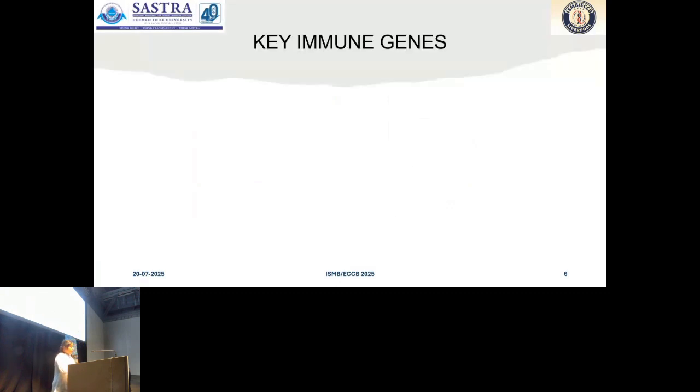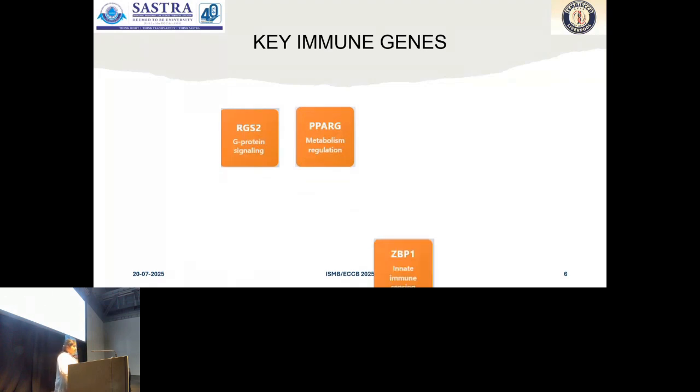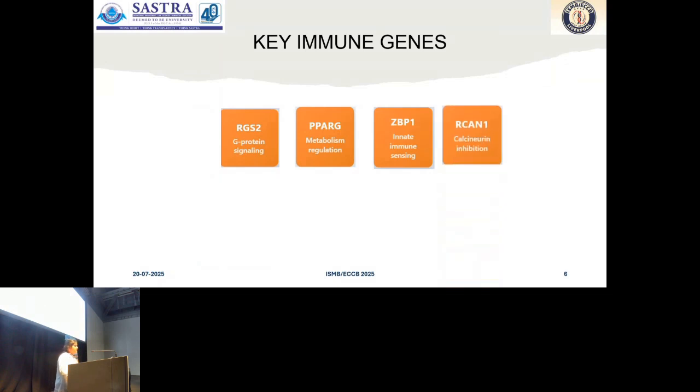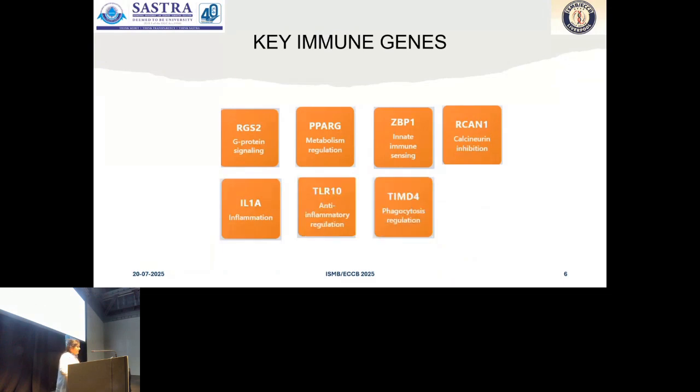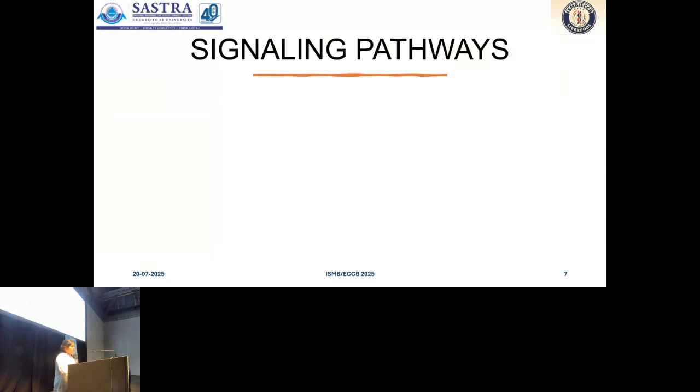From here, we found the key immune genes from the 28 significant genes. The first is RGS2, which is involved in G protein signaling, and PPARG, which is involved in metabolism regulation. ZBP1 is involved in innate immune signaling sensing, RCAN1 is a calcineurin inhibitor, IL-1A is involved in inflammation, TLR10 in anti-inflammatory regulation, TAMD4 in phagocytosis regulation, and SBAGS is a cell cycle regulator.